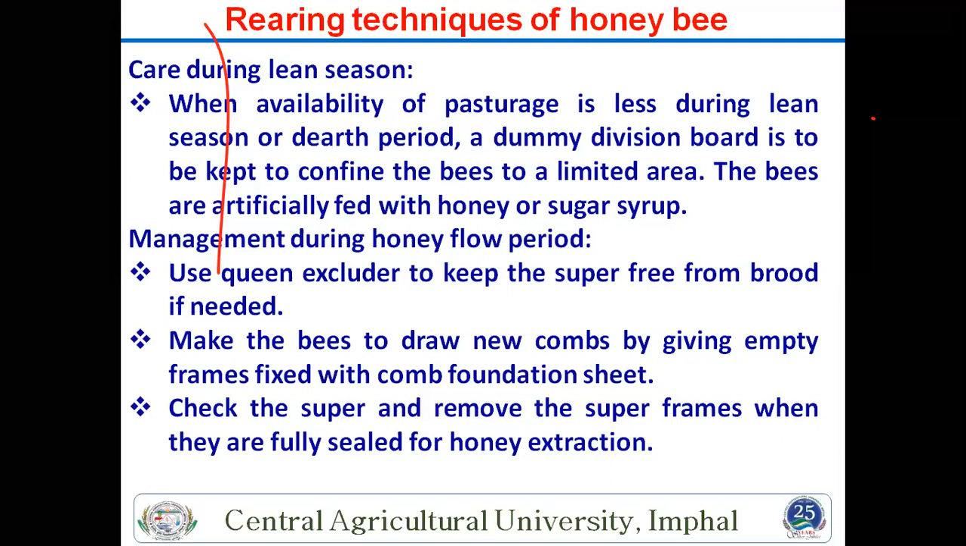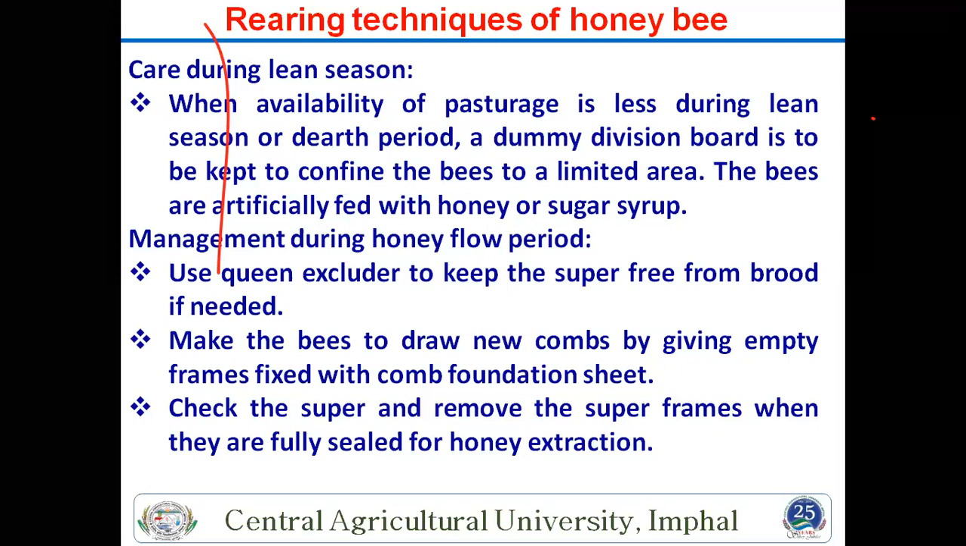So for Indian bees, there are two honey flow periods. One is October-November in this Manipur area or the northeast area, and another is February, March, April, May. So there are two periods, and in other areas there are different honey flow periods. For this, a queen excluder is used to keep the super free from brood if needed, because most of the honey is extracted from which place? That is from the super chamber.